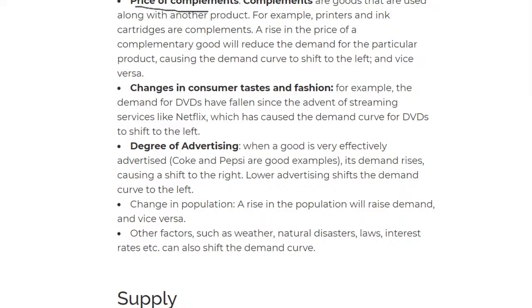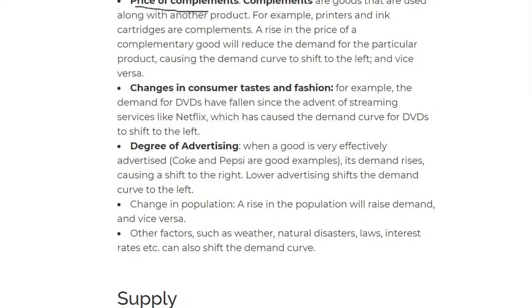Or maybe like those Pokemon cards that are currently, like, we've seen those videos, right? The Pokemon cards now are a big value. And when there's a new fashion or a new taste, the product that is very fashionable will increase its demand, which will shift to the right. So remember, increase in demand, shift to the right; decrease in demand, shift to the left.